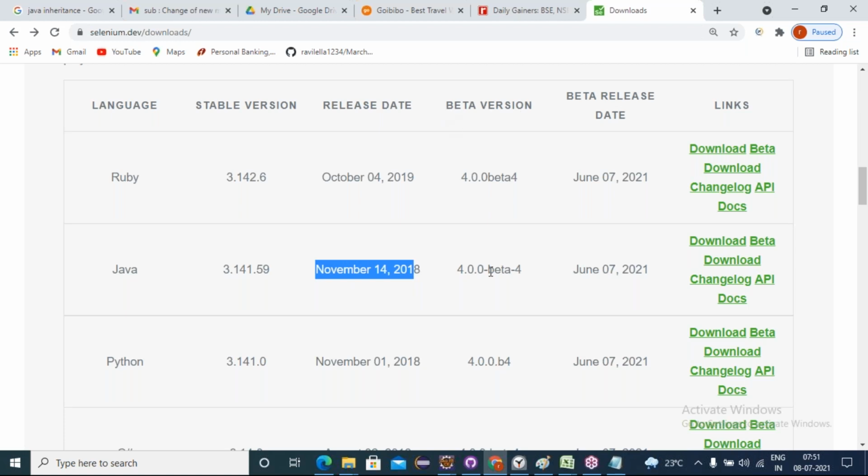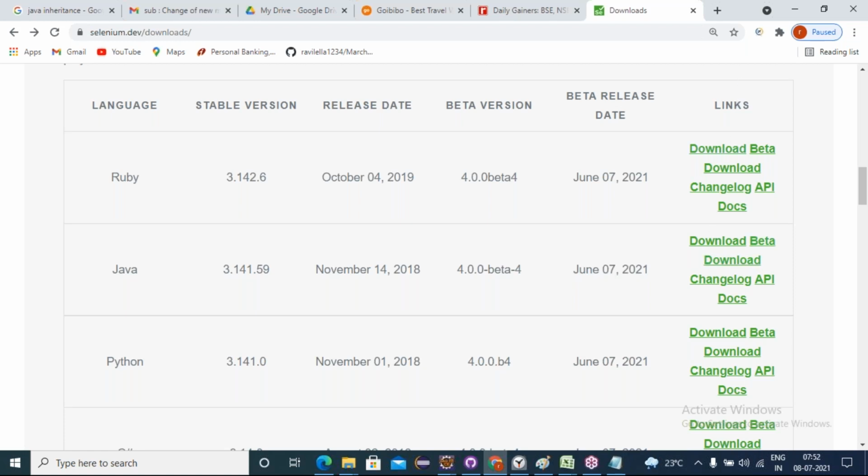As I said, in Selenium we have WebDriver 4 also. That too, WebDriver 4 is all alpha and beta versions only. You know that alpha and beta versions are not preferred, as they are not stable versions. If you want to work with the WebDriver 4 series, there is WebDriver 4.0.0 beta 4, which got introduced on June 7th, 2021.